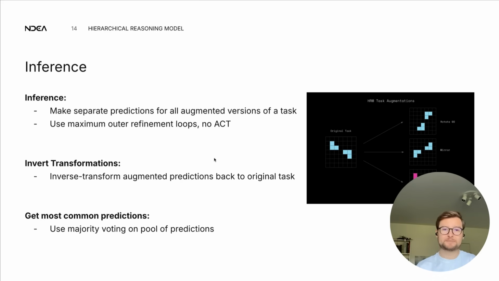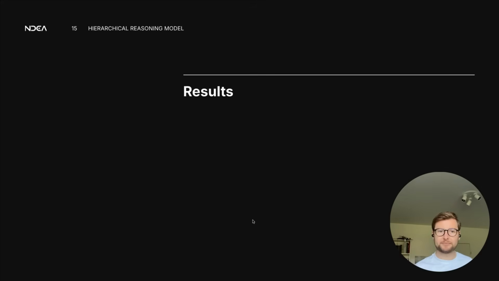Very neat. One last note: at training time, they use this Q-learning signal, this sort of halting signal, but at inference time, they do not. So at inference time, they just always use the maximum number of auto-refinement steps. This ACT is disabled.